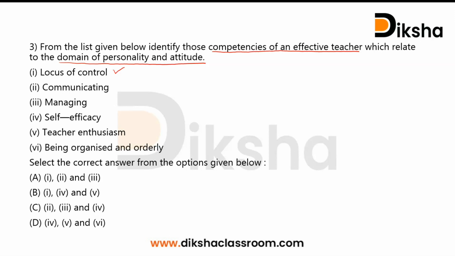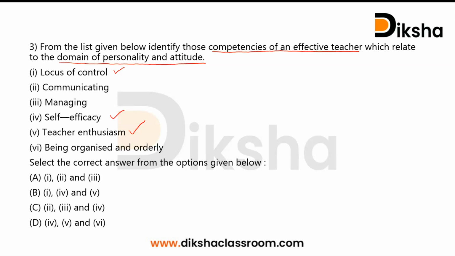Then other domains related to personality and attitudes in these questions are self-efficacy and teacher enthusiasm. Teacher enthusiasm is generally recognized as one of the most essential and desirable qualities and characteristics of effective teacher. And self-efficacy is one's belief in one's ability to succeed in specific situations or accomplishing a task.